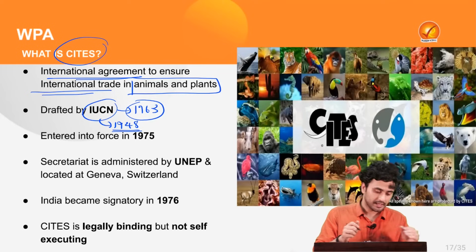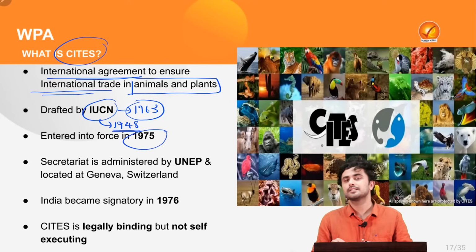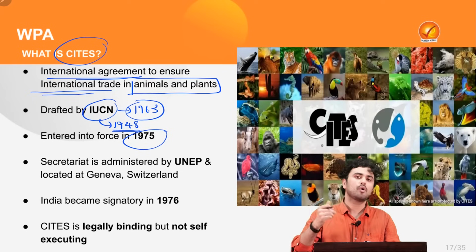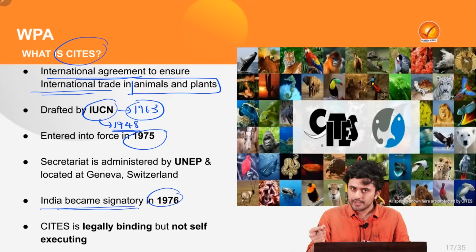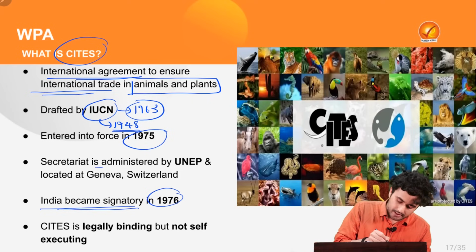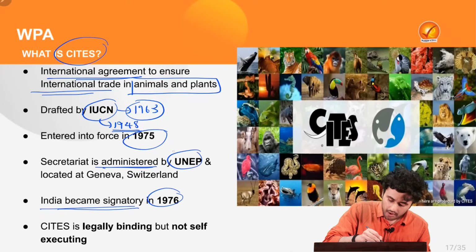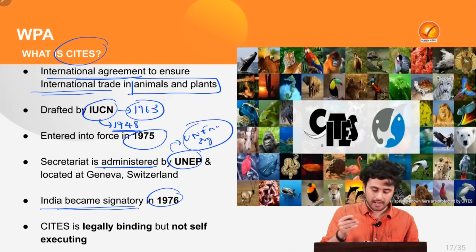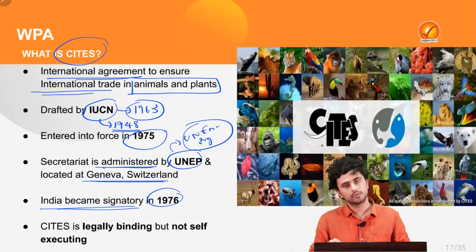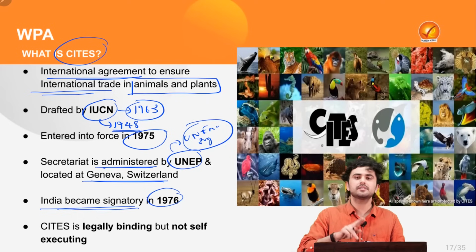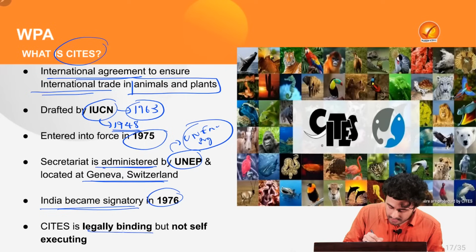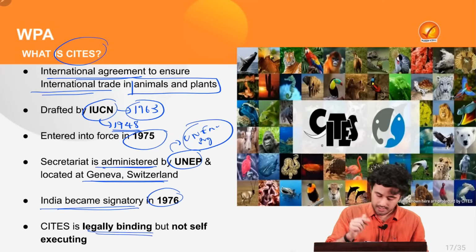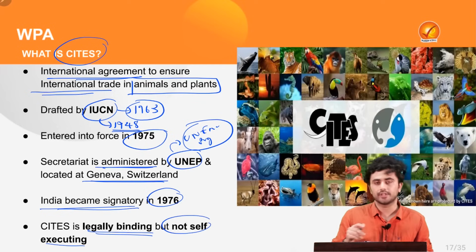Now the CITES came into force in the year 1975 and India became an official signatory in the year 1976. The Secretariat of CITES is administered by UNEP, or United Nations Environment Program, and is located at Geneva, Switzerland. Now keep this line very importantly in your mind that CITES is legally binding but not self-executing.